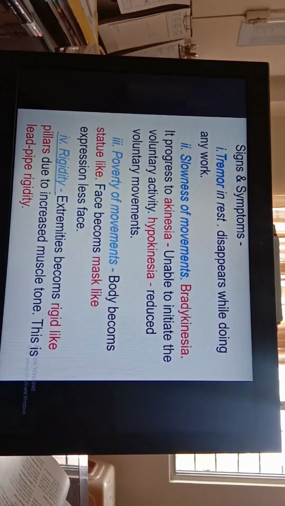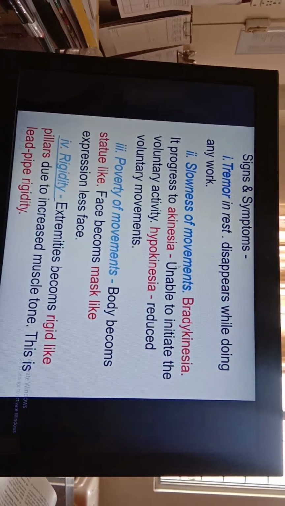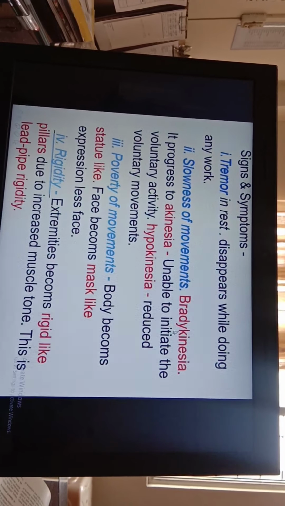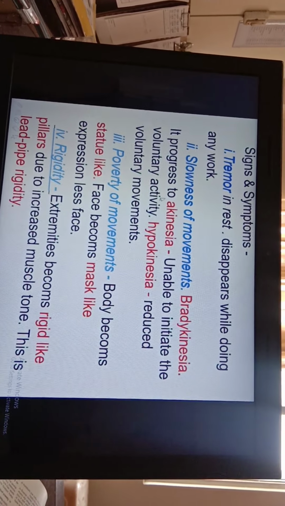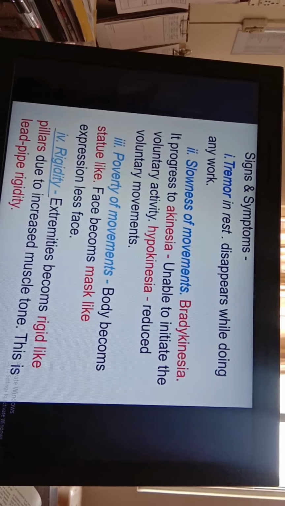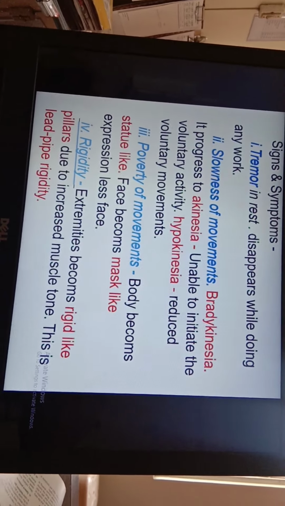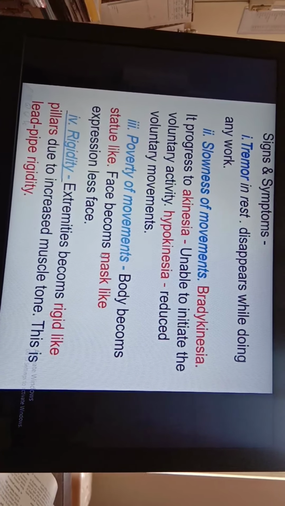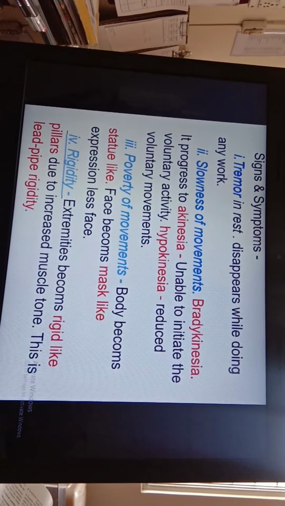Signs and symptoms: tremor in the wrist, which disappears during any work. Then slowness of movement, first of all bradykinesia. This term you should remember and understand very well. Bradykinesia is slowness of movements. It progresses to akinesia, which is inability to initiate voluntary activity, which progresses to hypokinesia, that is reduced voluntary movements. Next symptom is poverty of movements. The body becomes statue-like, the face becomes mask-like with no expressions, which is called expressionless face.